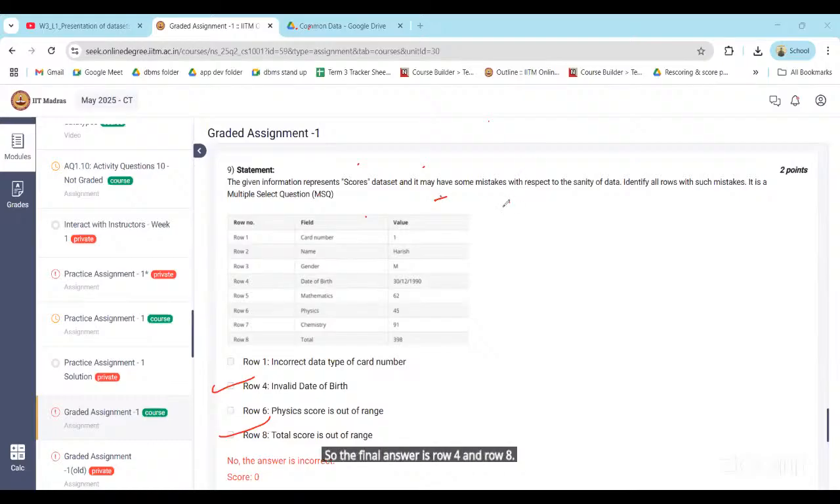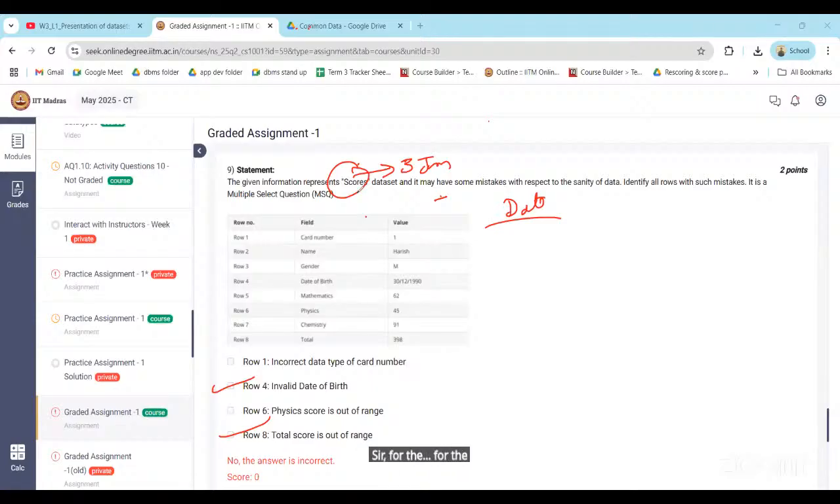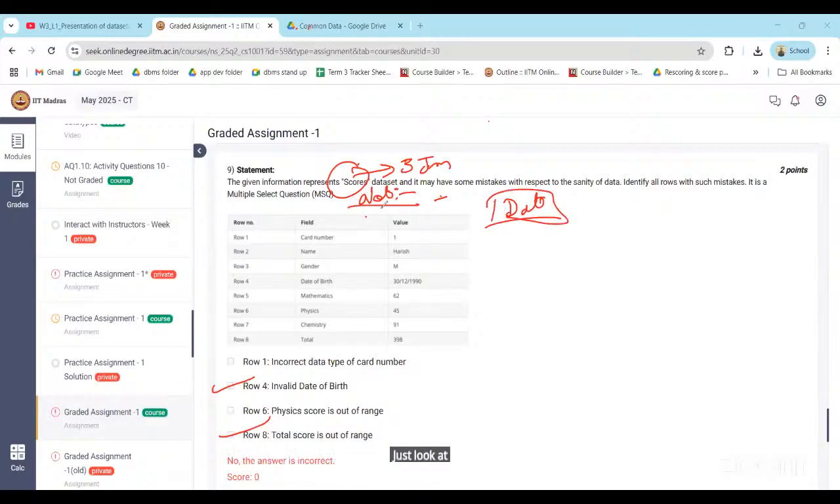If you look at the date, there are multiple formats, multiple ways we can write it in general. But if you look at the scores data set, we have just mentioned the date and the month like this. That's it. In the case of the scores data set, only in the case of date format, just look at the note that we have mentioned.